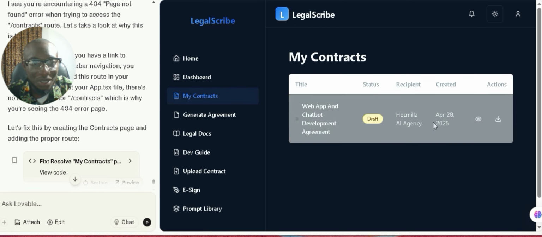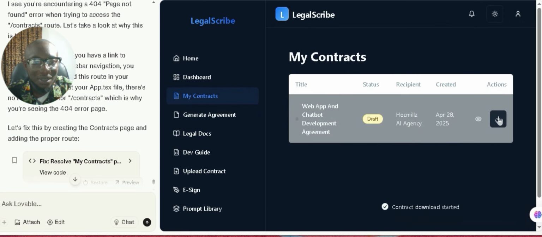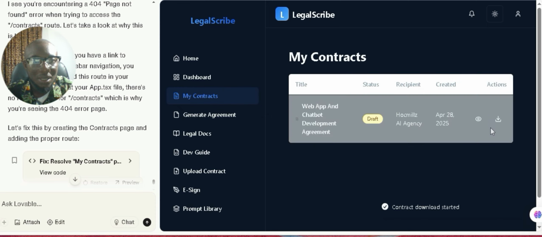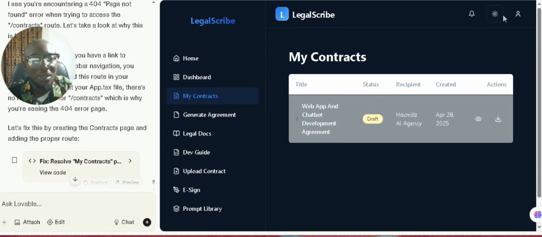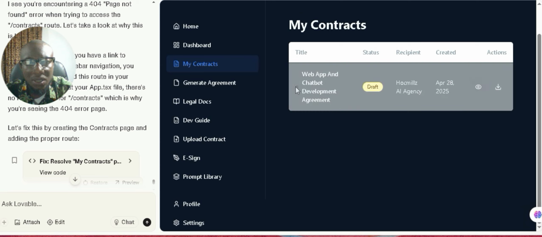Oh, it's actually here. Let's see. Viewing contract details. Okay, let's see. Download. Contract download started. Why is it downloading? It's not actually downloading. Okay, let's try and paste that. So the download is not working.